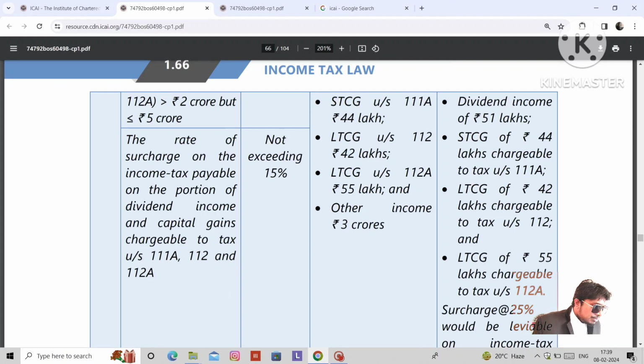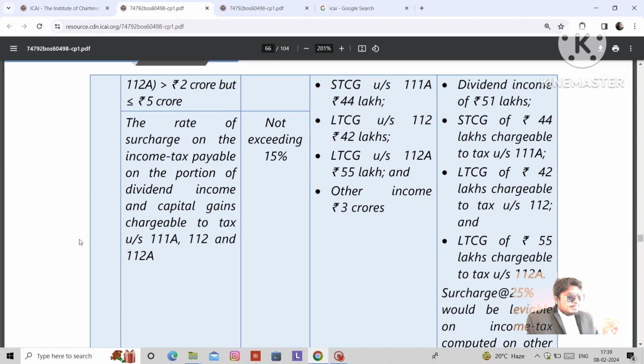Here you need to see only other income. Other income exceeds 3 crores. On this other income, a surcharge of 25% will be applicable. For dividend income, long-term capital gain income and short-term capital gain income, the maximum surcharge is 15% only. Are you getting the point? Only other income exceeds 3 crores but is less than 5 crores, then 25% surcharge on income tax will be applicable.